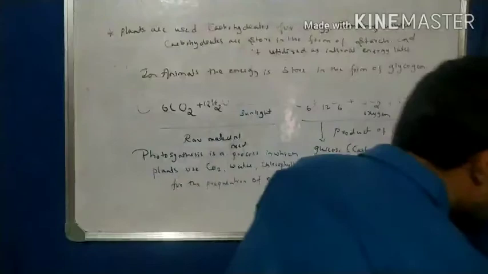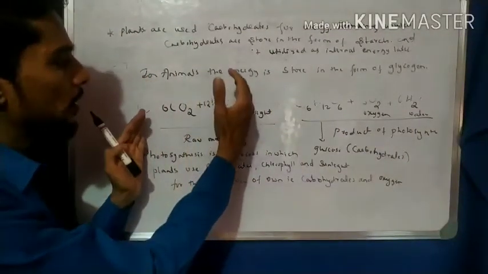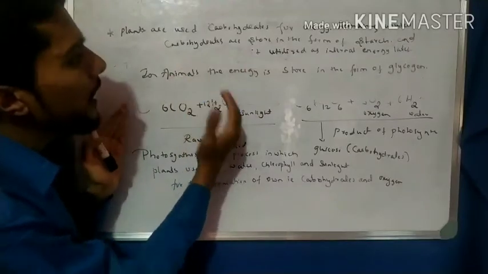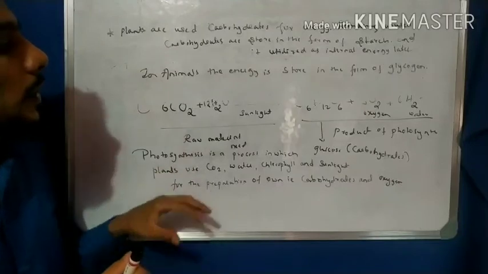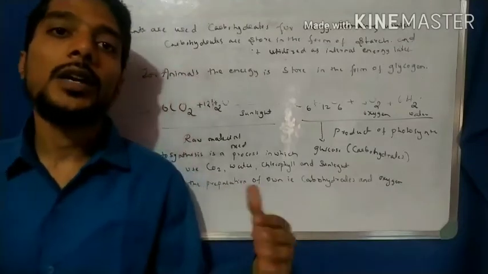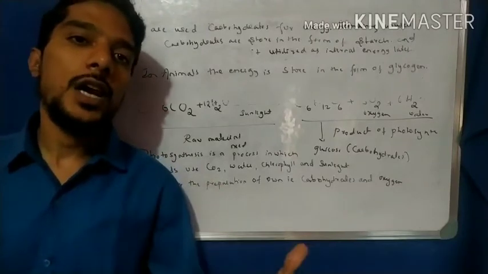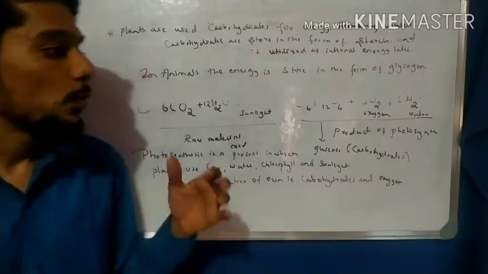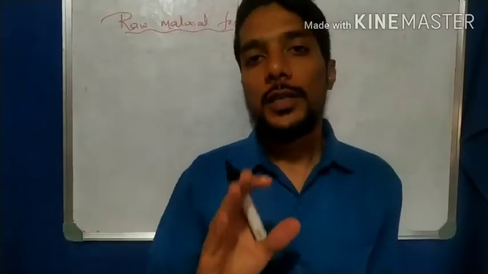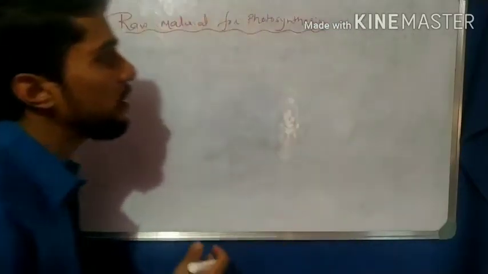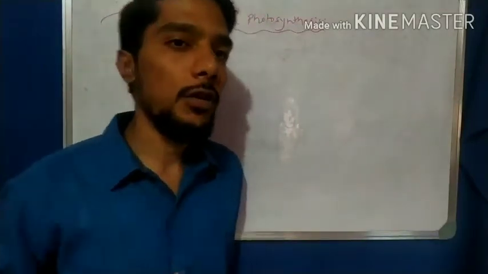Now I come to another point, that is raw materials. Again I repeat the raw materials of photosynthesis. So please write down all these points. Now we come to another concept, that is the raw materials used in the photosynthesis process. Now students, take one more repetition of the raw materials for photosynthesis. Here we can take some detailed concepts.